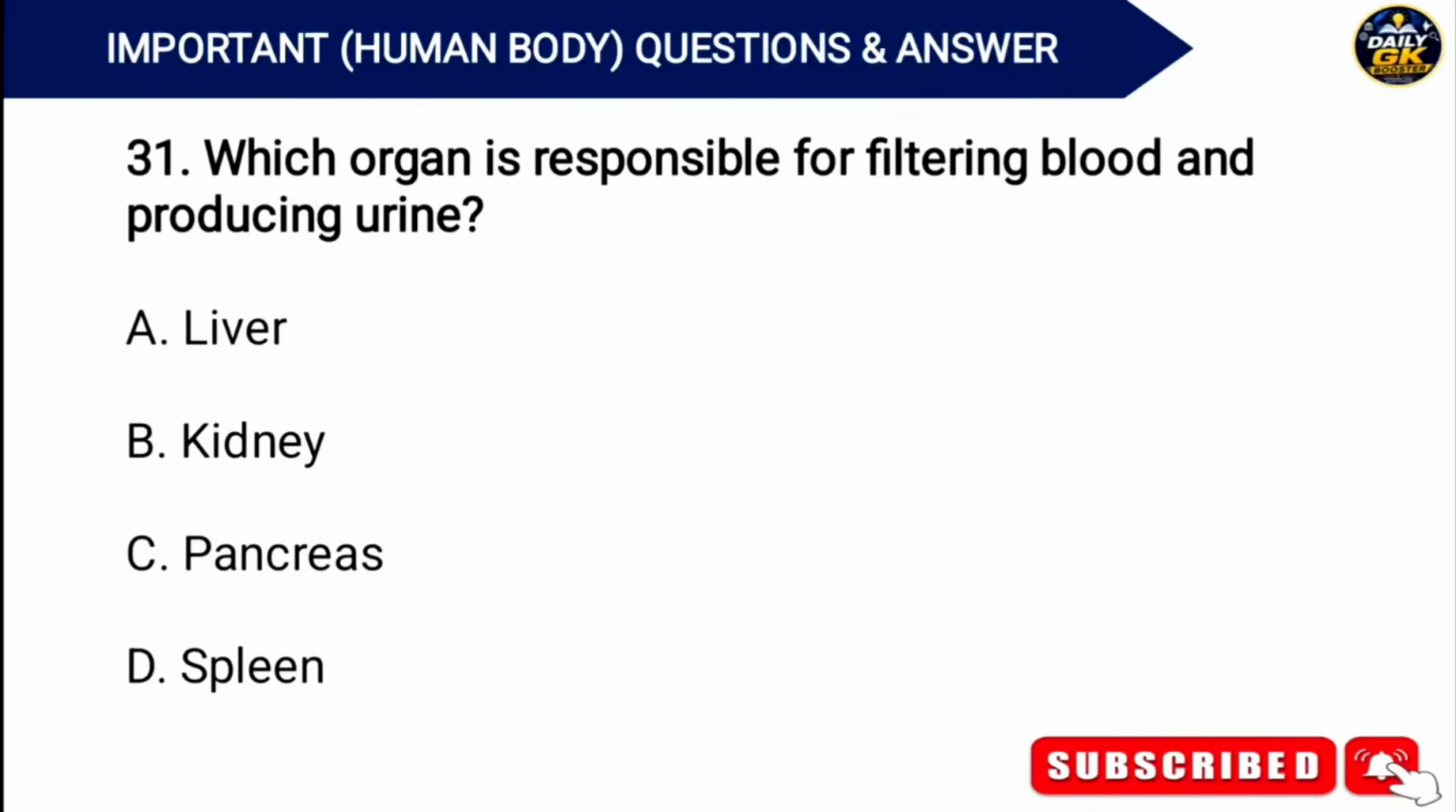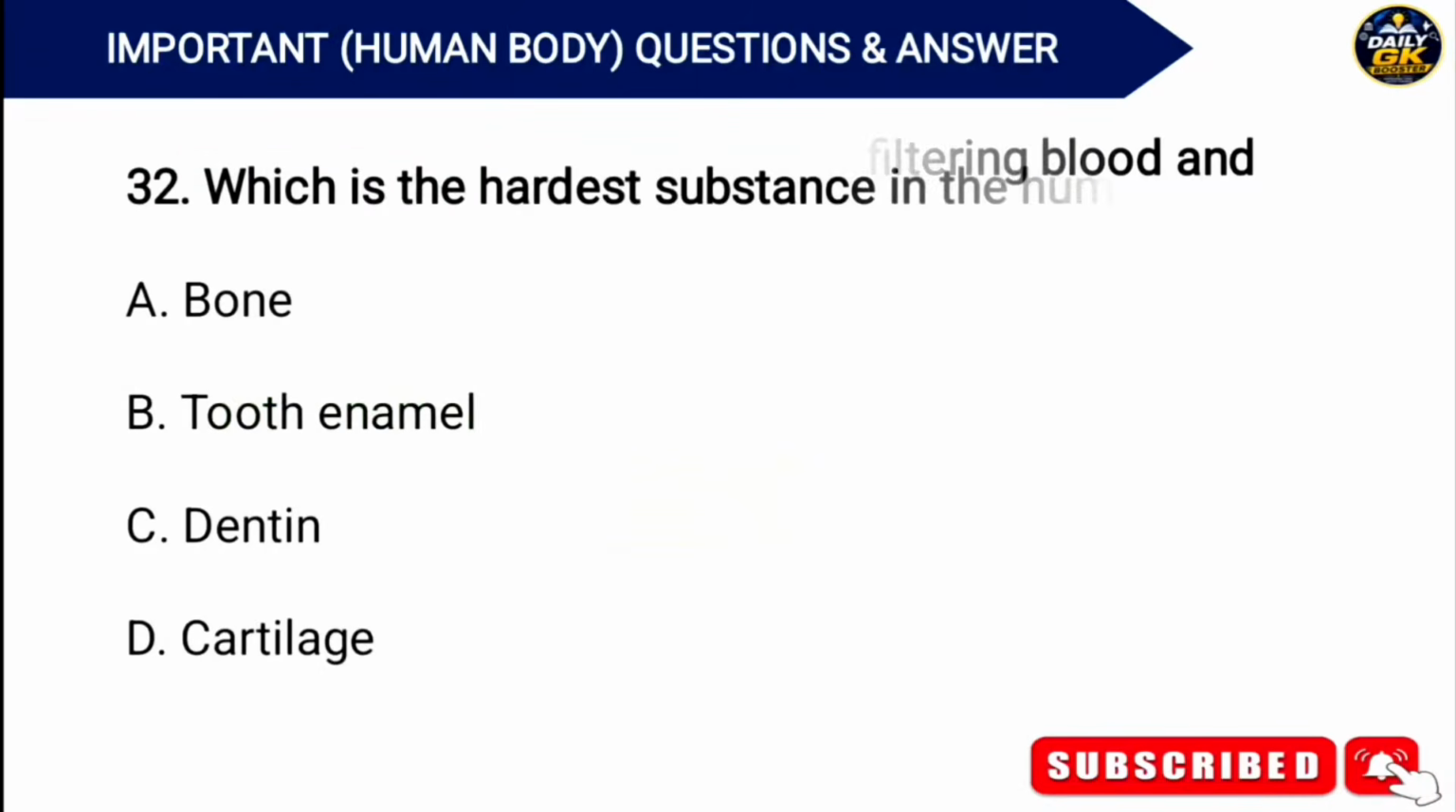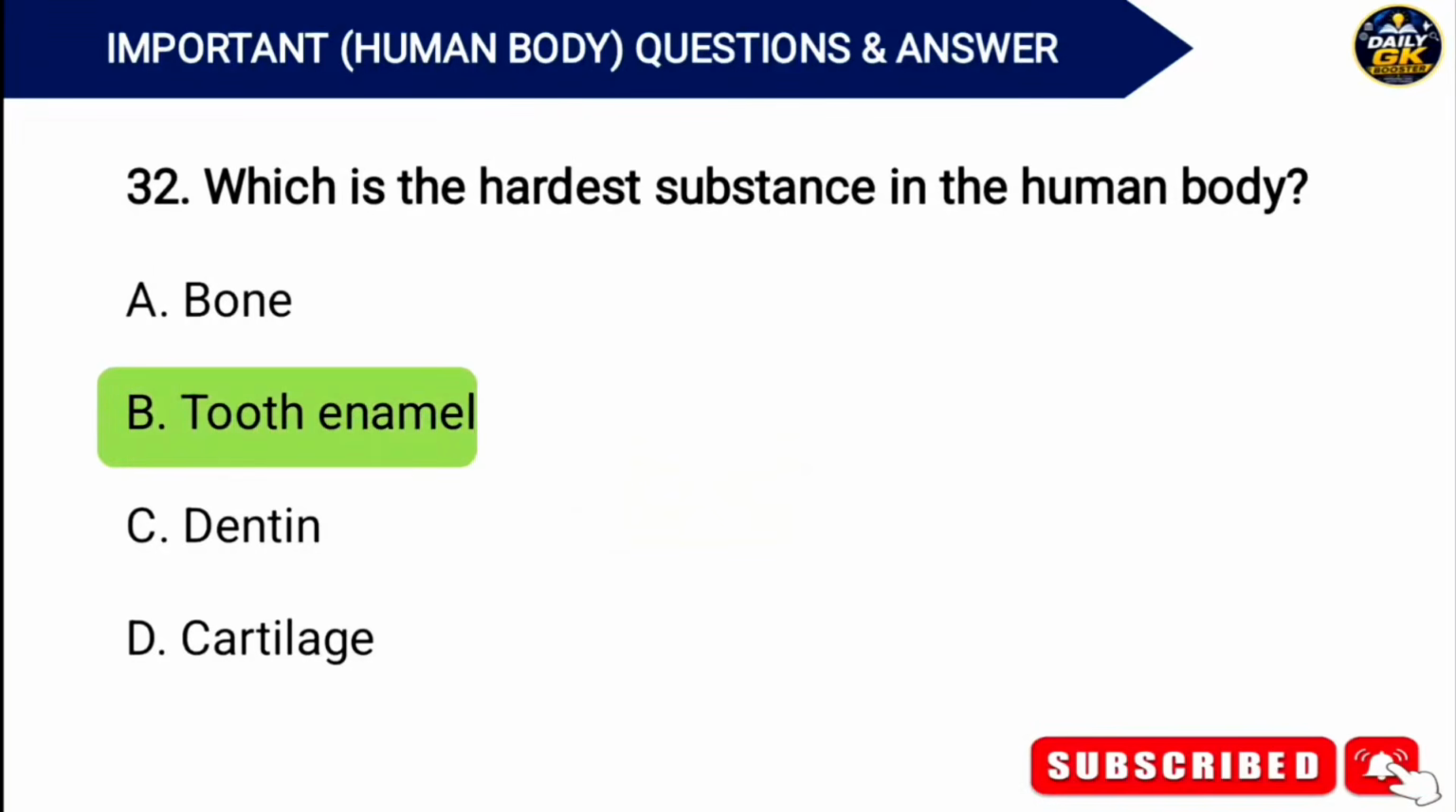Which organ is responsible for filtering blood and producing urine? Answer. Option B. Kidney. Which is the hardest substance in the human body? Answer. Option B. Tooth enamel.